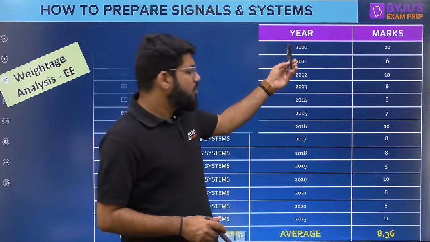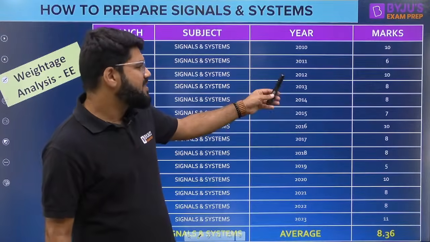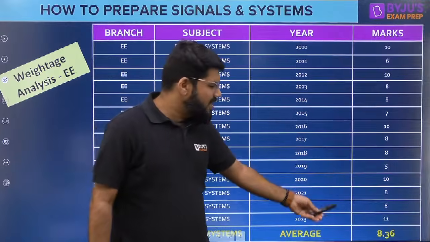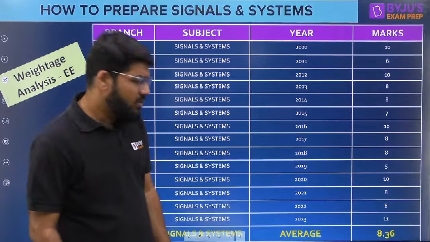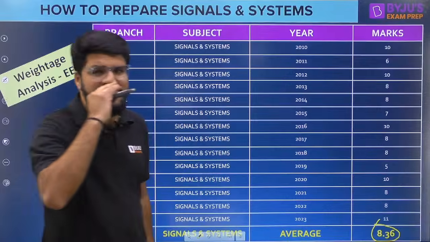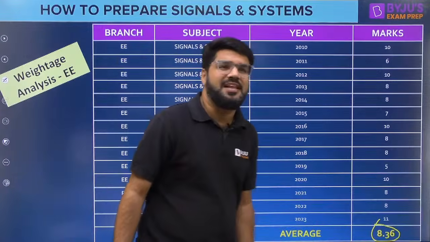Again, straight from 2010 up to the current year 2023: 10, 6, 10, 8, 8, 7, 8. If you have a look, the average turns out to be 8.36, but in many of the years it is around 8. This year again, signals and systems is higher, that is 11 marks.